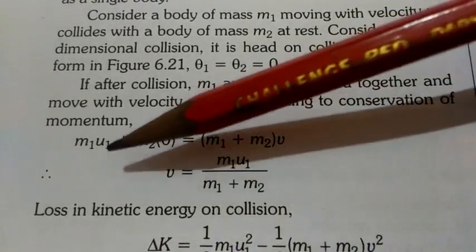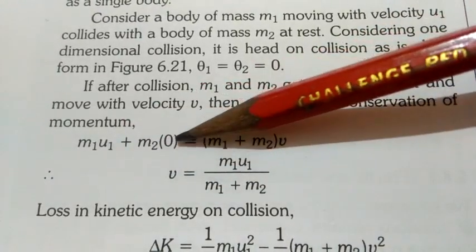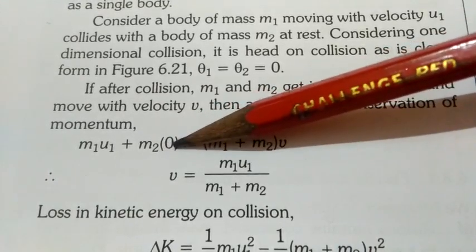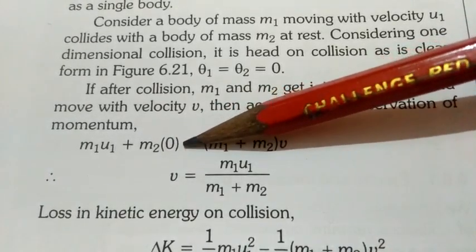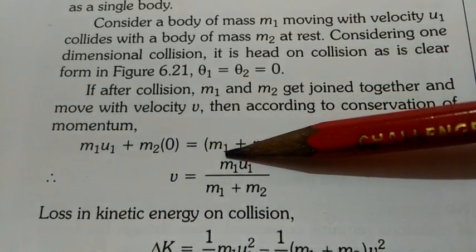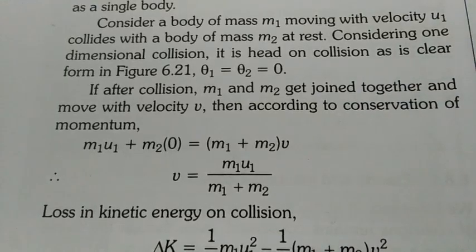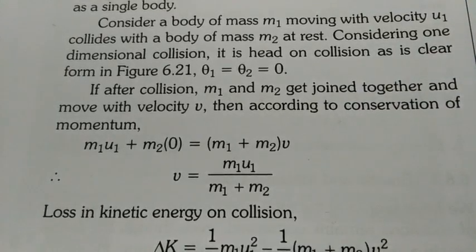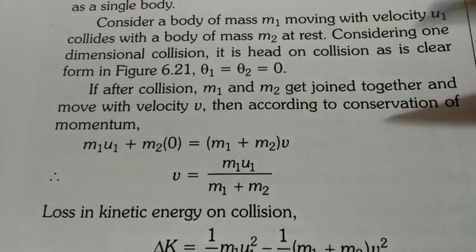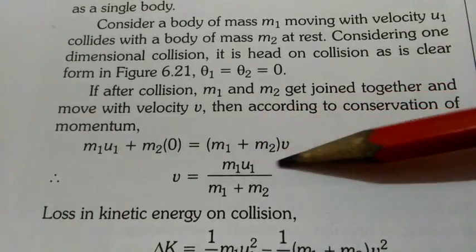The momentum of the first body will be m1 u1. The momentum of the second body will be m2 into 0, because the initial velocity of the second body was 0 as it was at rest. After collision, the mass is m1 plus m2 because both the bodies have combined and made one system, and their common velocity is v. So this is the total momentum after the collision.